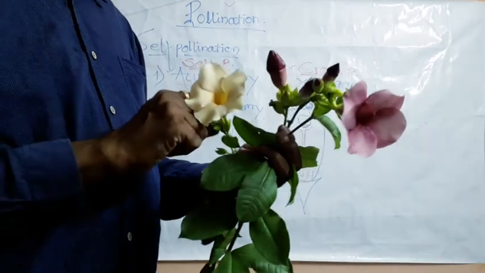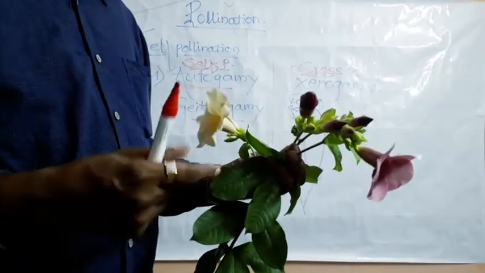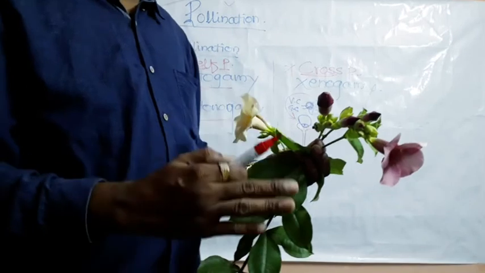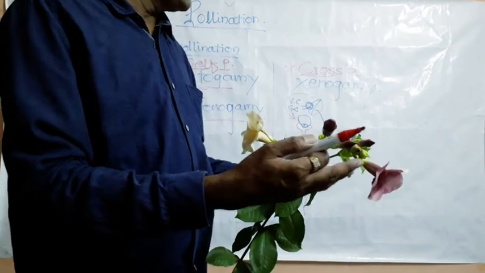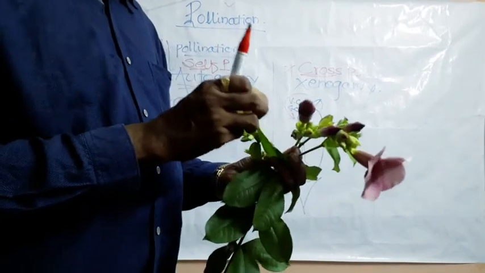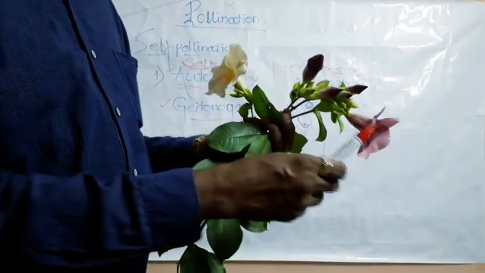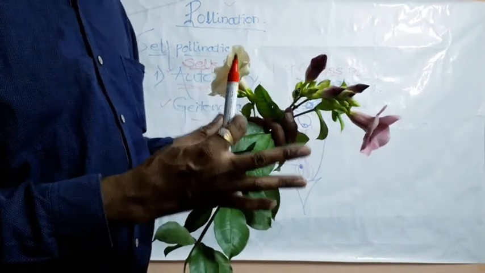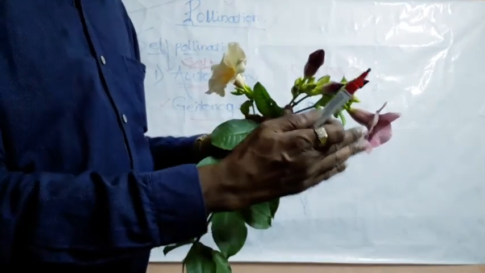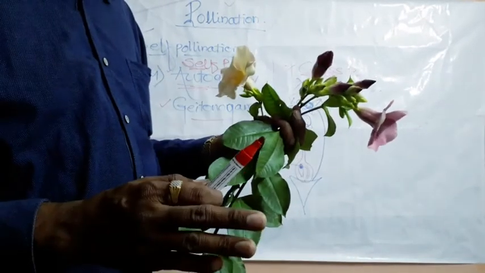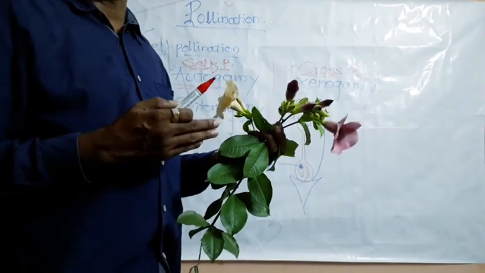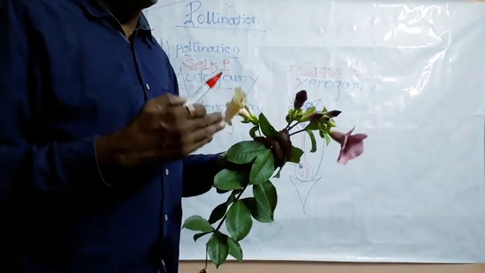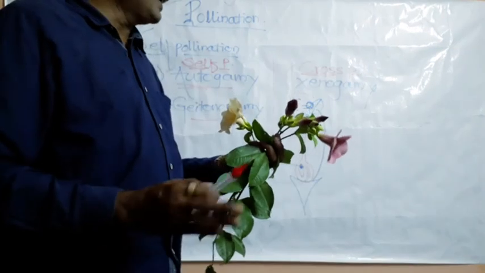So cross pollination may take place in the same species, in different species, in different genus or a different variety. So that is cross pollination. It is also called hybridization. Both plants are different. So the genetical property of both the plants is different. So in case of cross pollination, the genetic variation is there. The pollination between genetically variable plants is there. So that is cross pollination.